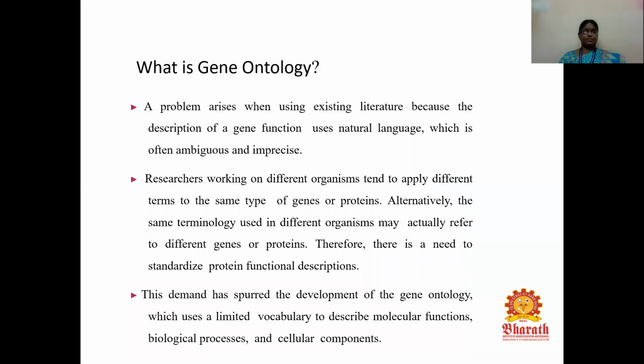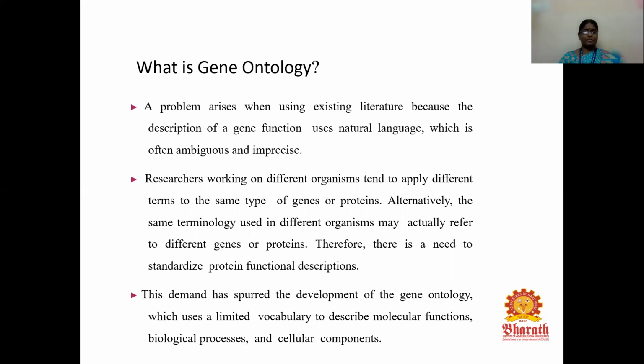Gene ontology addresses a problem in the existing literature, because the description of a gene function uses natural language which is often ambiguous and imprecise. Researchers working on different organisms tend to apply different terms to the same type of genes or proteins. Alternatively, the same terminology used in different organisms may actually refer to different genes or proteins, and there is a need to standardize protein functional descriptions.